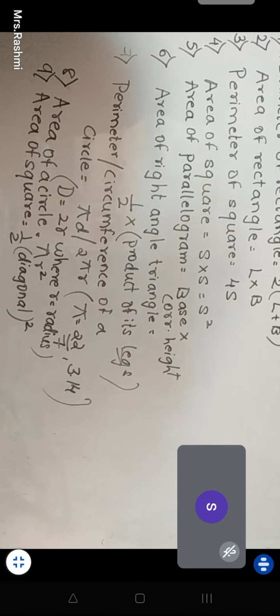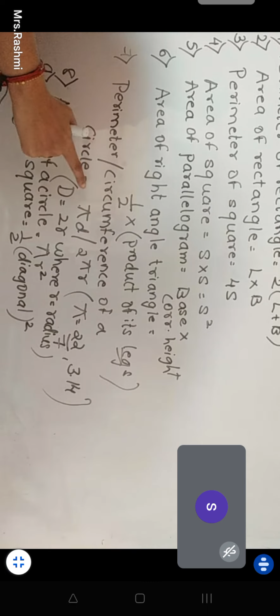In case of 22 by 7, if there are multiples, then it will be easy for us to deduct and get the answer. As I've already told you, in maths you are supposed to solve it in the easiest way possible to save your time. So if you are using pi d, d will be 2r, 2 into radius.